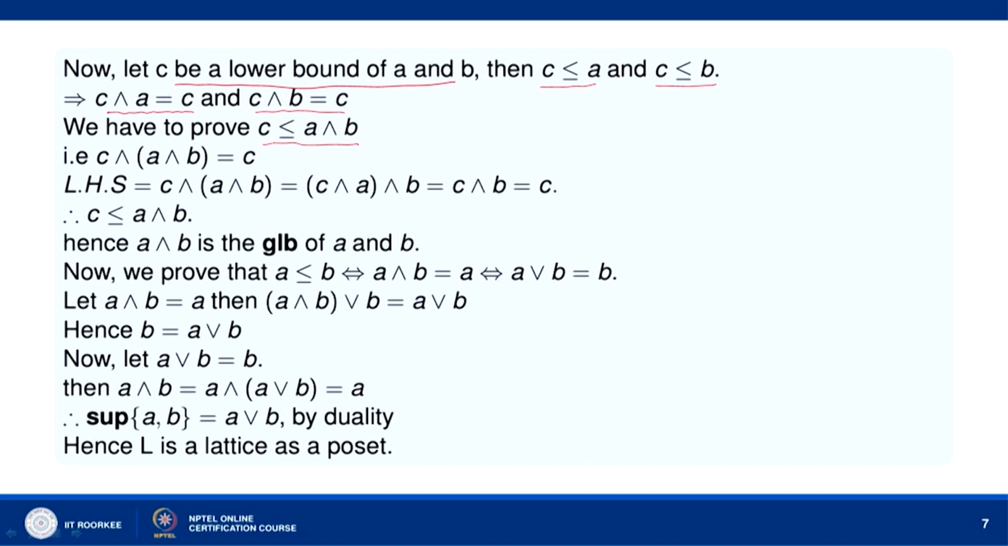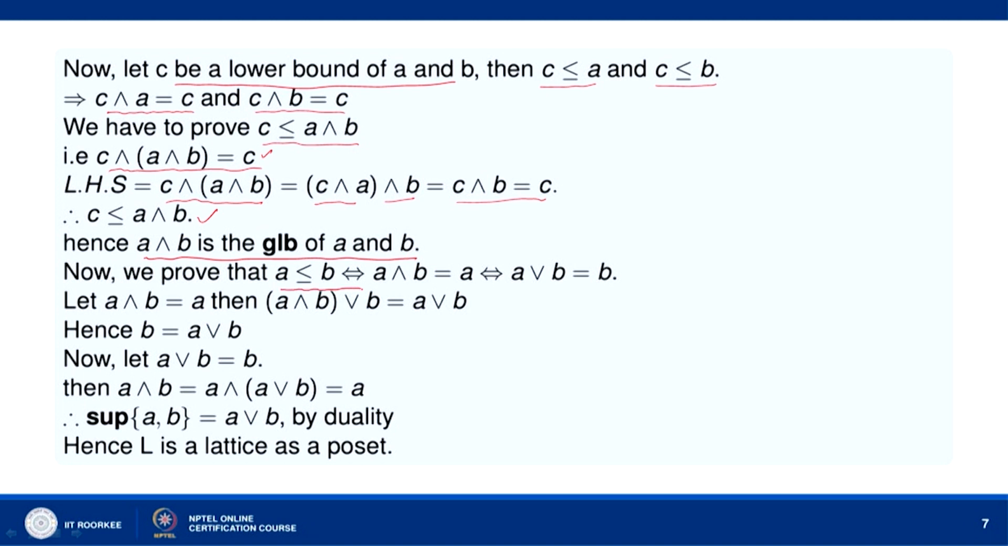Now, in order to show that C precedes A meet B, we have to show C meet (A meet B) equal to C. The associative law gives (C meet A) meet B, and C meet A equal to C. So we get C meet B... so C meet (A meet B) equals C. Therefore, C precedes A meet B, and hence A meet B is the greatest lower bound of A and B.